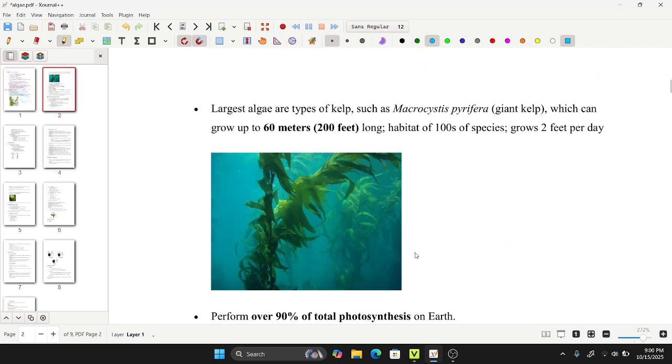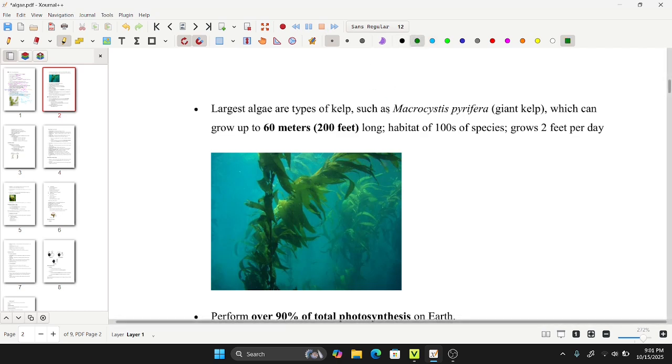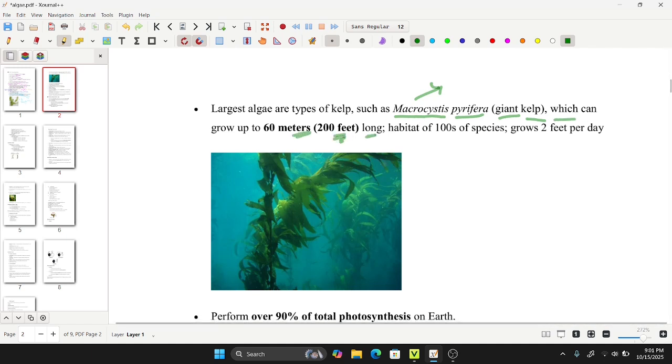Now, talking about an interesting feature, the largest algae. What is the largest algae? It is a type of kelp. Its scientific name is Macrocystis pyrifera, commonly called giant kelp. This is the largest algae, which can grow up to 60 meters, that is 200 feet long.